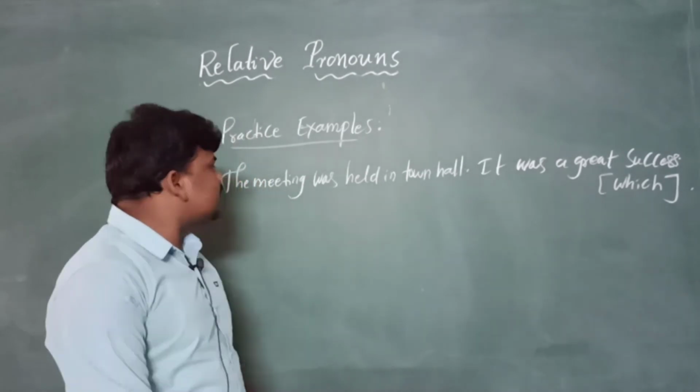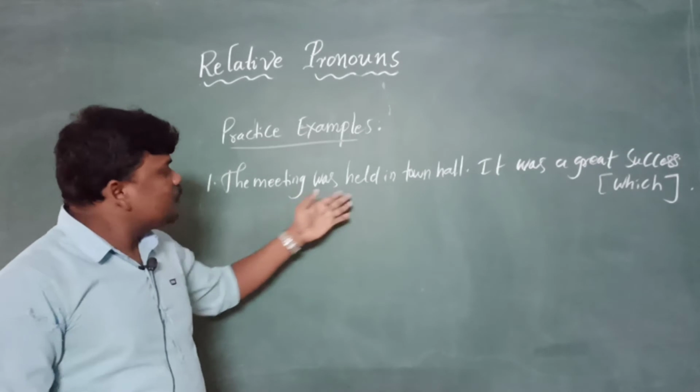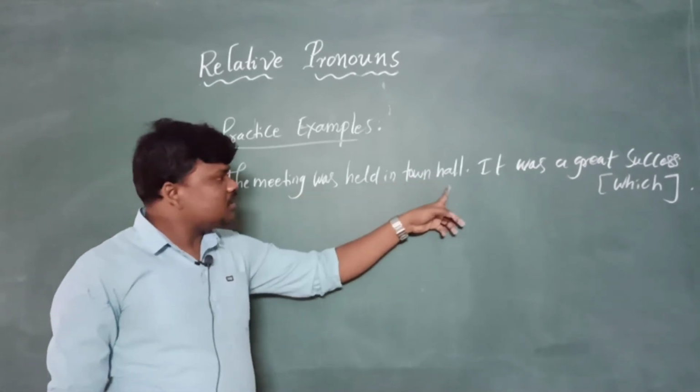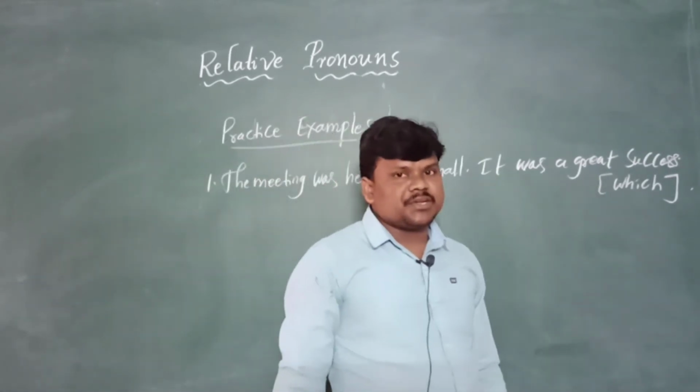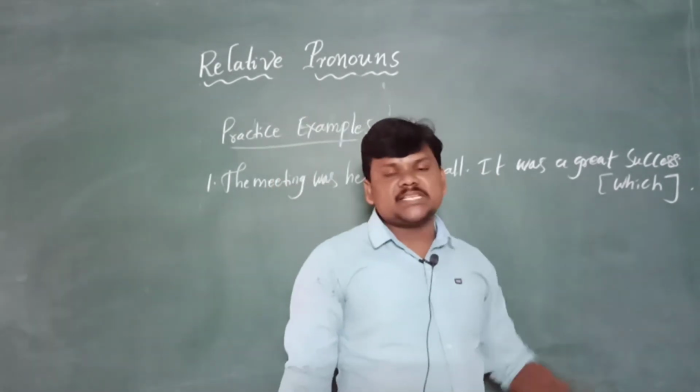Look at the instruction, Anna, and look at the question carefully. The meeting was held in the town hall. It was a great success. We need to combine these two sentences with which.